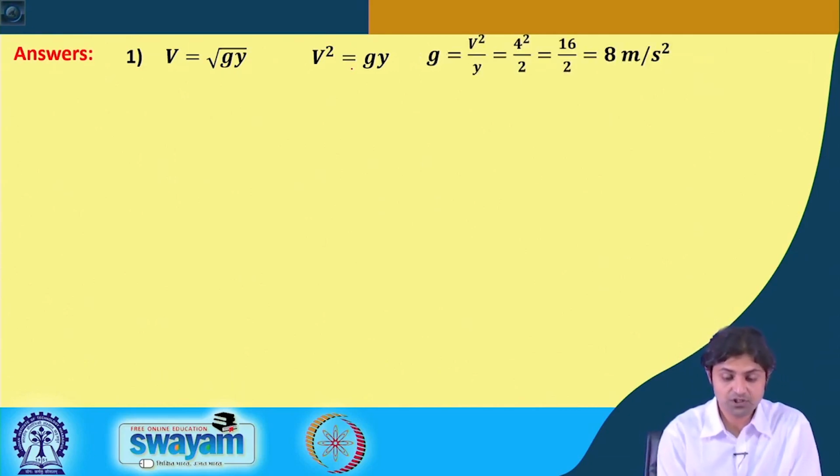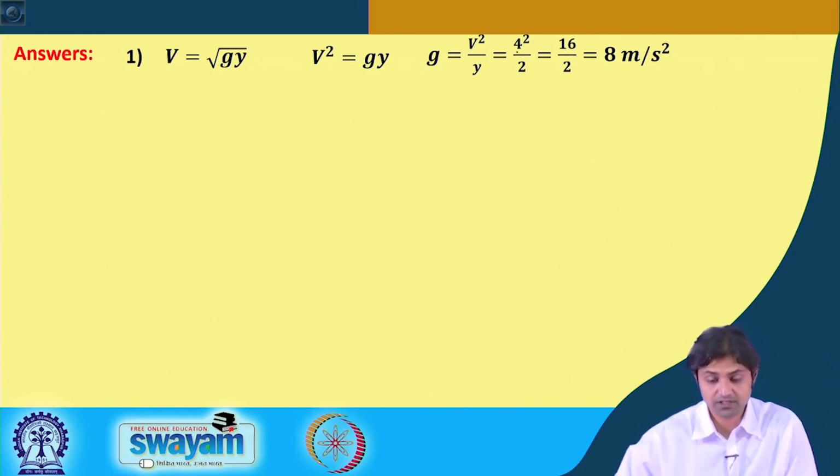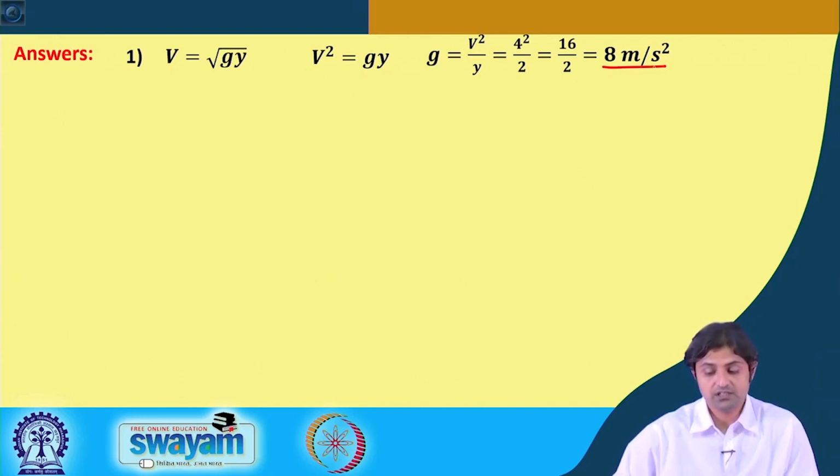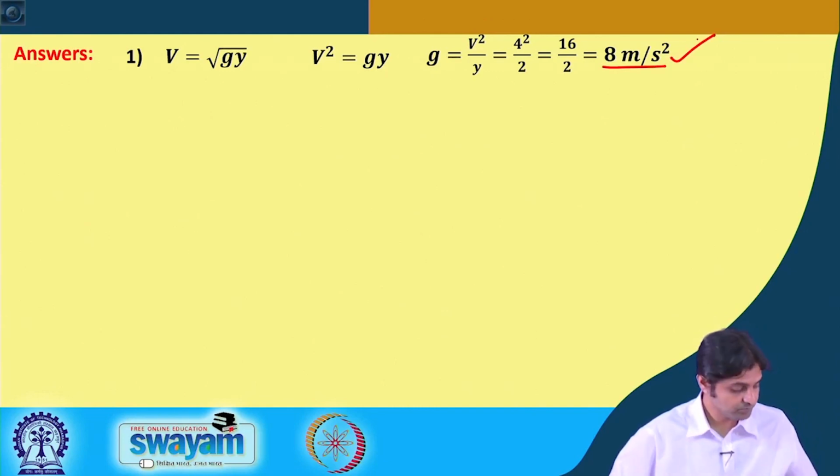Therefore, if we want to find out g, it will be v square by y, v or c. So, v was given as 4 meters per second and y was given as 2. So, this gives us an acceleration of 8 meters per second squared. Of course, there are many other things that the density depends upon, but if we say the acceleration due to gravity is less than 10, it should be less dense than the earth. I mean, very crude approximation, this is not a very clear answer, but more importantly finding out this acceleration due to gravity was important.